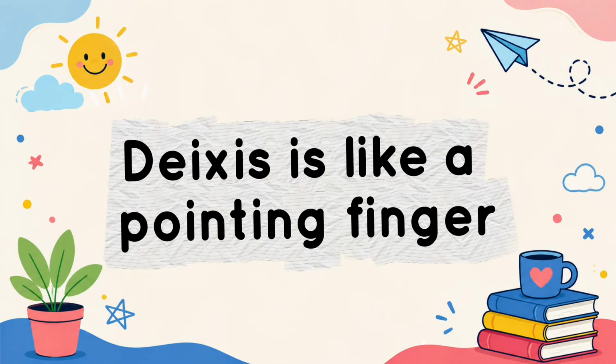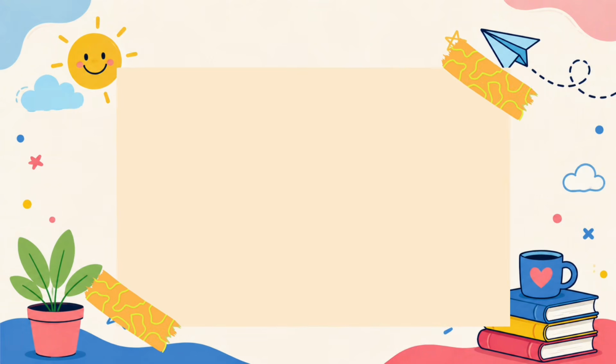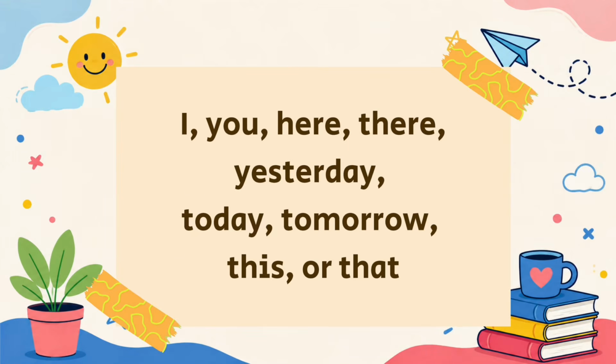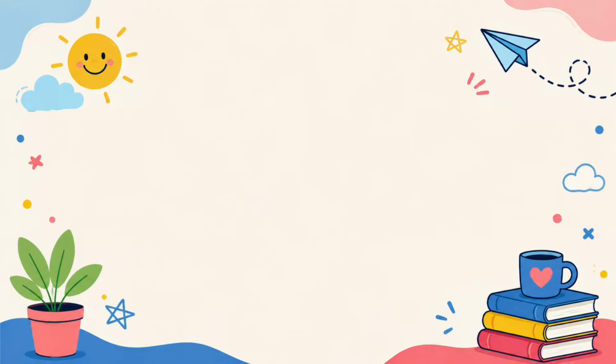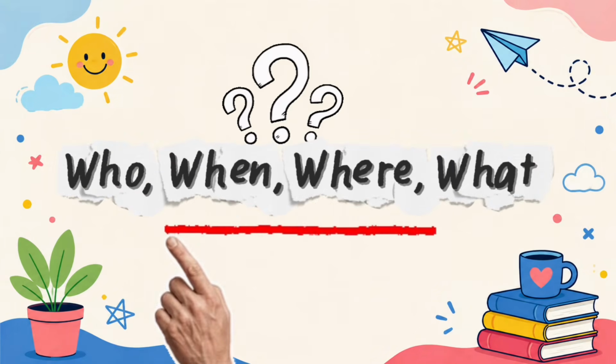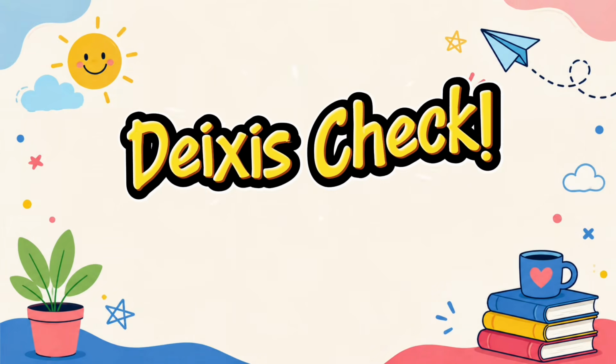Deixis is like a pointing finger. It points us toward a person, a place, a time, or something in the situation. So whenever you see words like I, you, here, there, yesterday, today, tomorrow, this or that, ask yourself. That's your Deixis check.